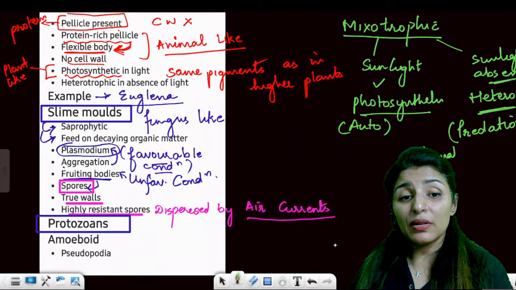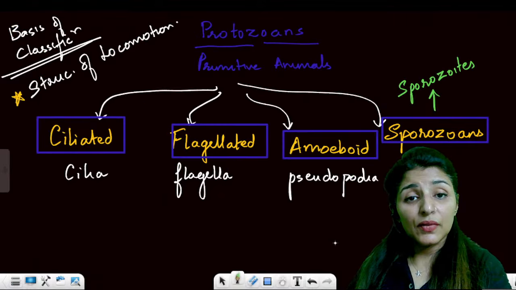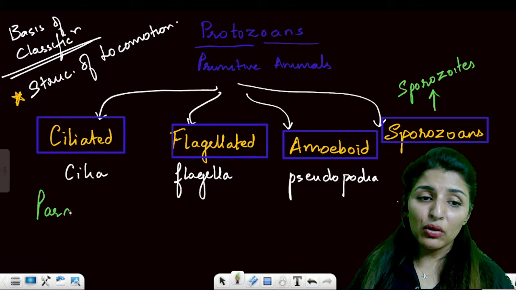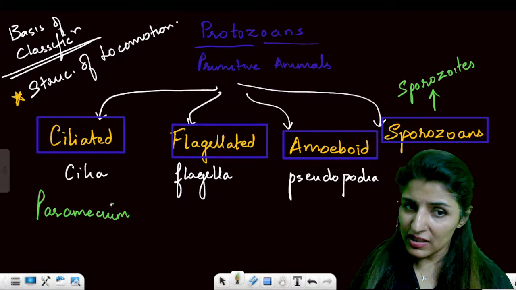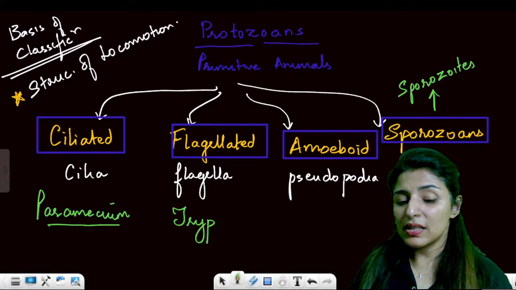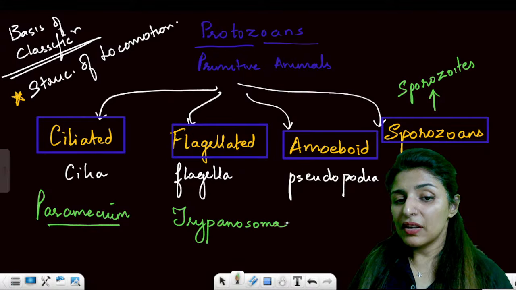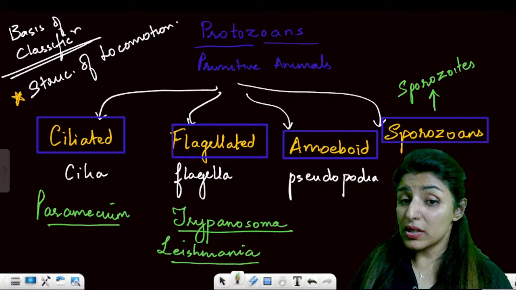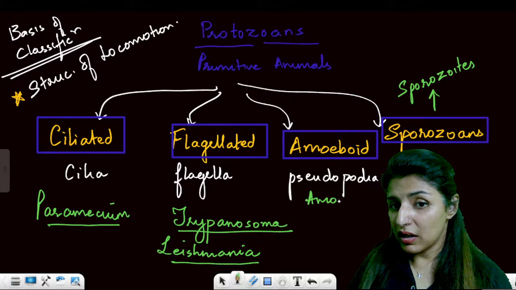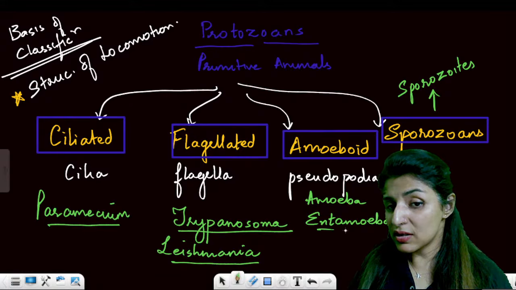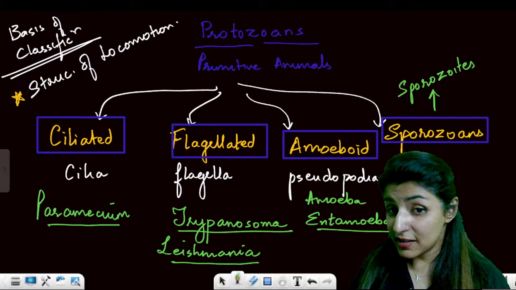I hope you remember the examples also. Anyone who doesn't remember the examples? In ciliated, we need to remember one example, that is paramecium. We have others, but we'll only stick to NCERT. In flagellated, we have two examples: trypanosoma and leishmania. Both are pathogenic, they both cause diseases. Pseudopodia-using organisms are amoeboid. We have amoeba and entamoeba. Entamoeba is again pathogenic. It causes amoebic dysentery, right?